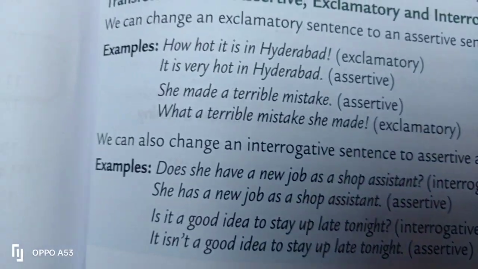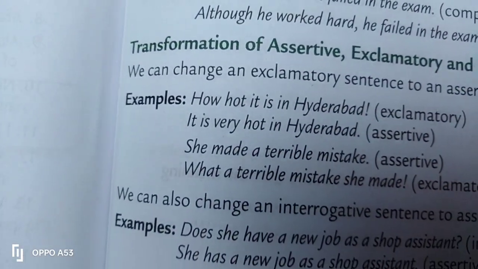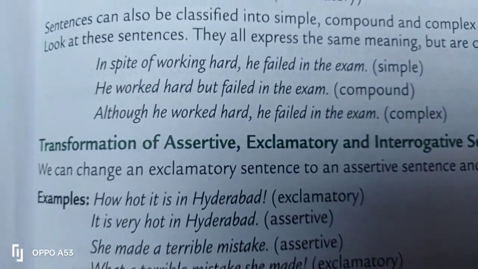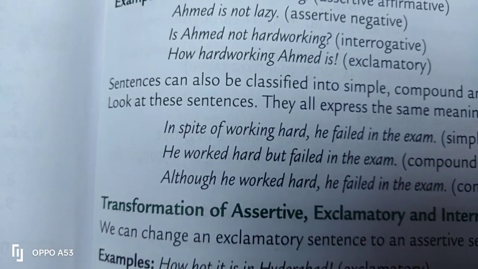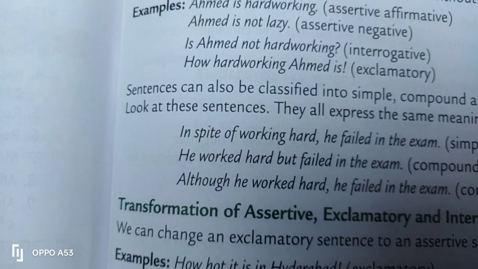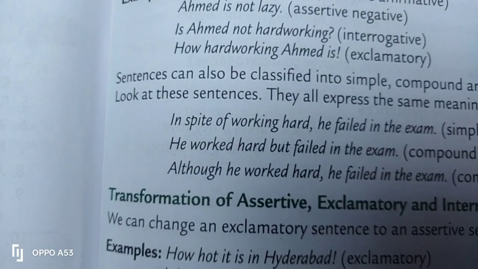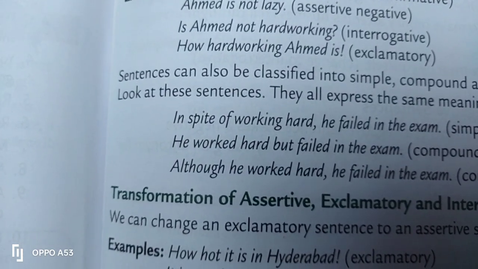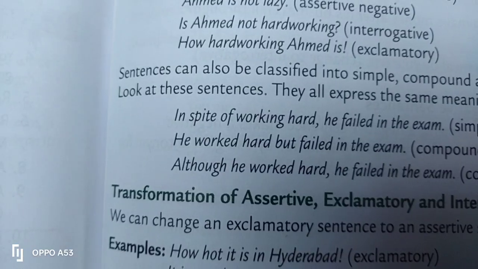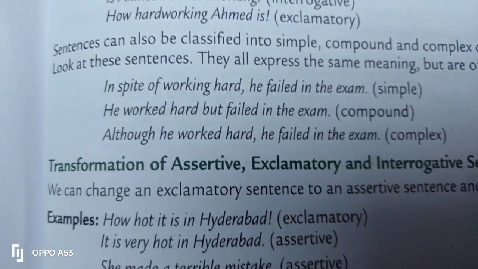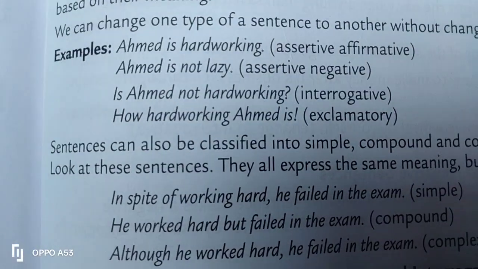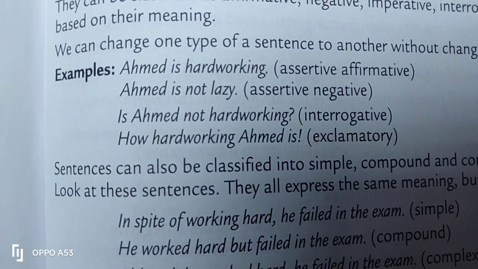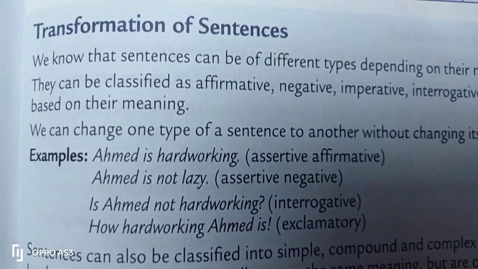So you can easily change the structure into assertive, affirmative, negative, and exclamatory, exclamatory to interrogative, and interrogative to assertive. So many ways you can transform sentences. These things will help you make a proper way of writing.